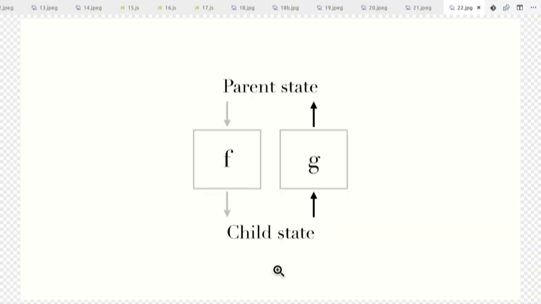And observe carefully, I'm going to flip g vertically. What happens if I flip g vertically? You get this kind of diagram. So you go from number to string and string to number. So you can convert from one context to another and backwards. Our goal in this talk will be to show how you can get from parent state to child state and from child state to parent state. Basically, it's essentially map and unmap. That's the idea. Or if you're used to selectors in Redux, it's a selector and an unselector, the two ways. So that's what profunctors allow us to do, to convert from one context to another and backwards.